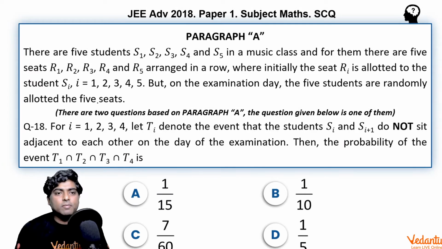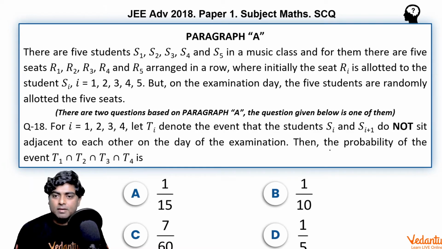Now coming to the second problem with the same common paragraph, Ri allotted to Si for every i = 1, 2, 3, 4, 5. So now the question number 18: for i equal to 1, 2, 3, 4, let Ti denote the event that the student Si and Si plus 1, means S1 and S2, similarly S2 and S3, S3 and S4 and S4 and S5, do not sit adjacent to each other on the day of examination.